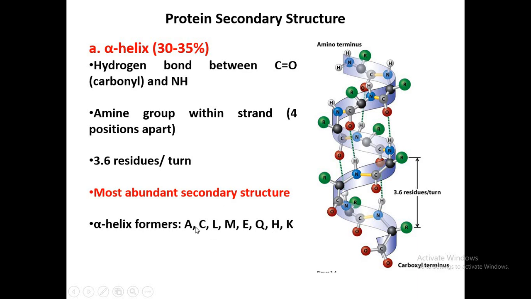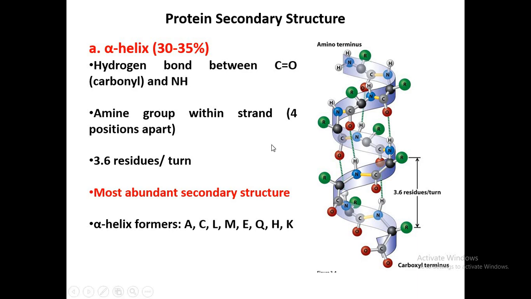So all these amino acids have the capability to make the alpha helix. You can see here that each turn from here to here is only one turn. In each turn of the alpha helix, 3.6 amino acid residues are involved in one turn of alpha helix.